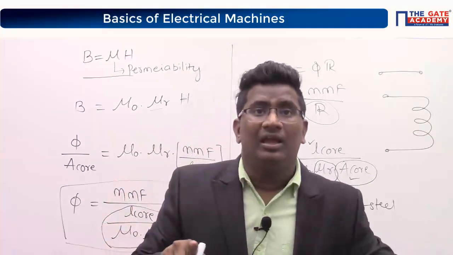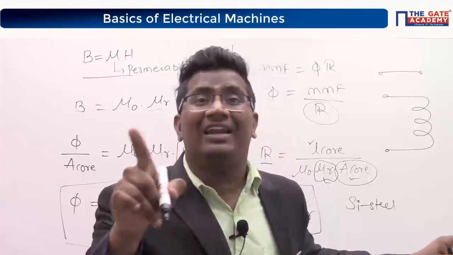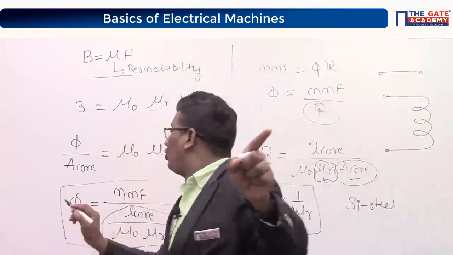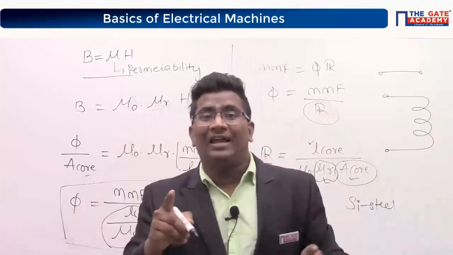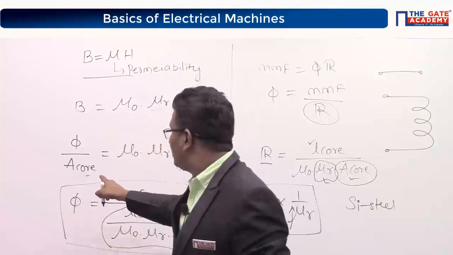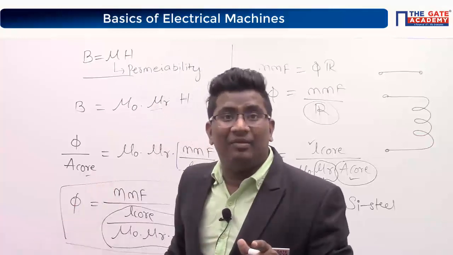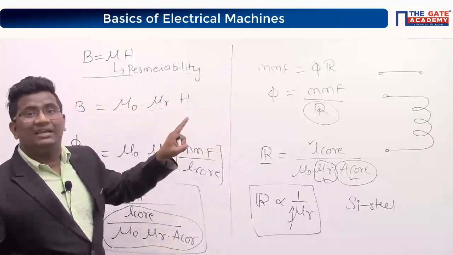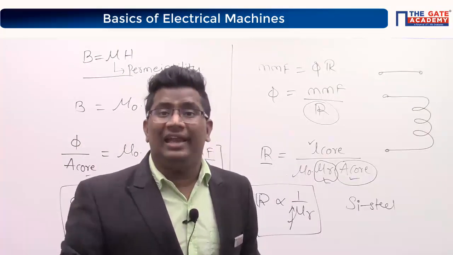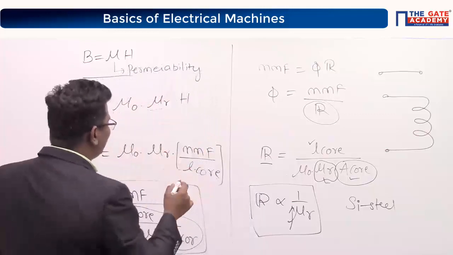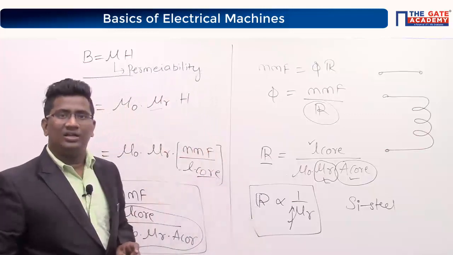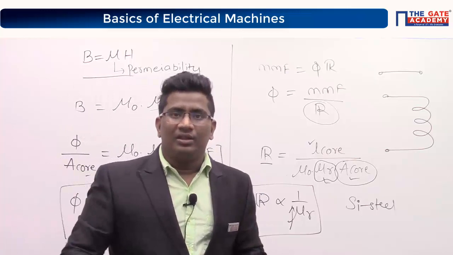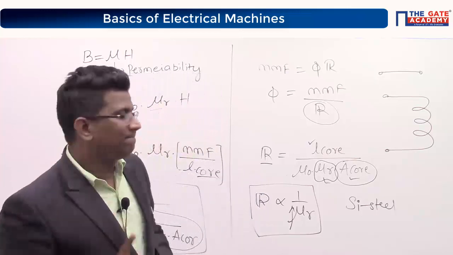Flux density. Flux is a magnetic parameter, and magnetic parameter means core material. Similarly, magnetic field intensity is again a magnetic parameter, so definitely core material. Okay? I hope you understand. Clear?